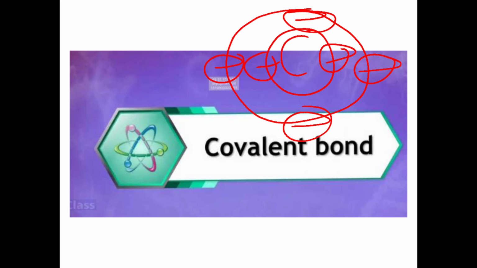If only one electron is there, that element will give one electron. If two electrons are there, they will give two electrons, rather than taking six. If there are three electrons, then they will give three electrons instead of taking five.